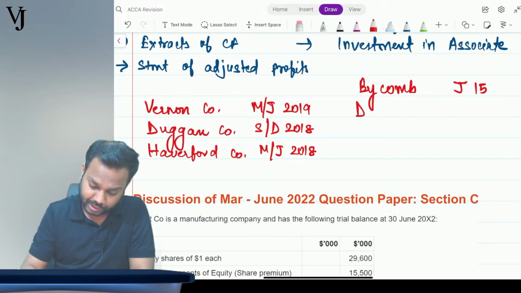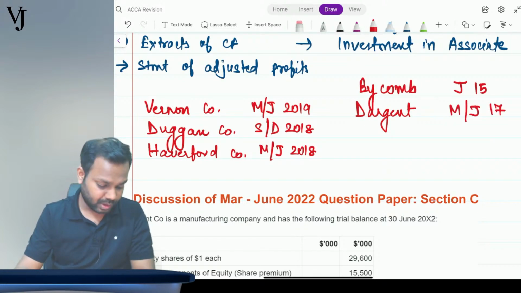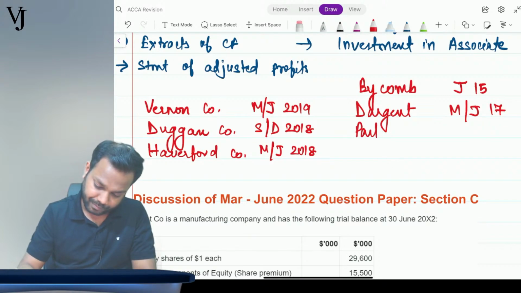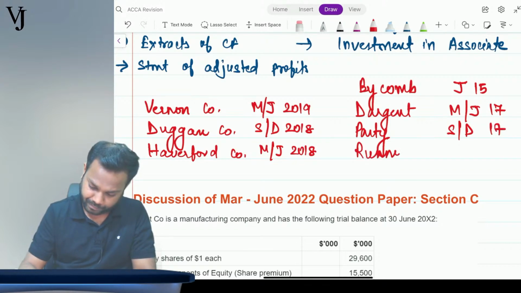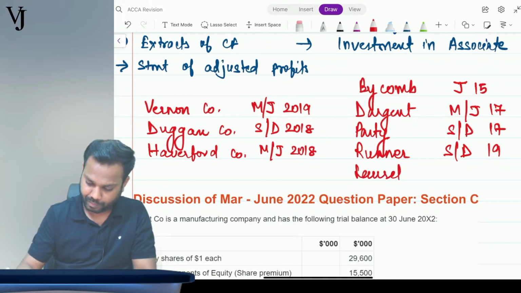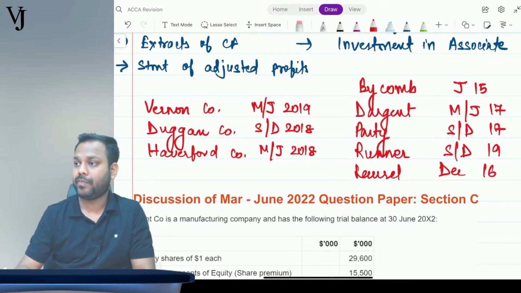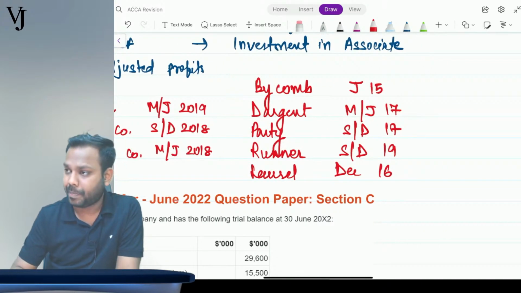Then Dargent, March June 17. Then Party company, September December 17. Then Runner company, September December 19. And then Laurel is December 18. So these are the questions which you can practice.